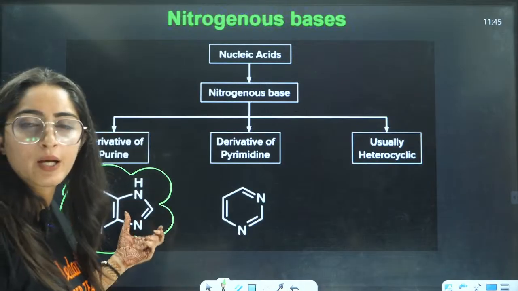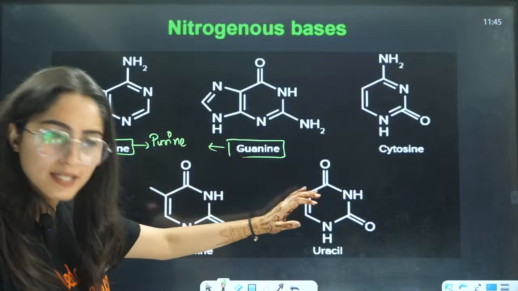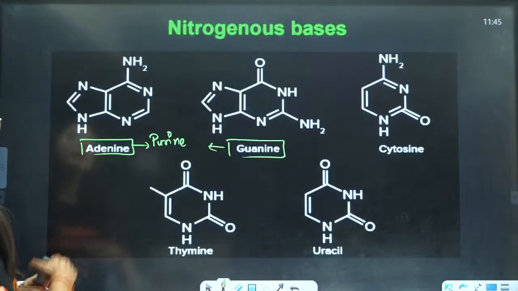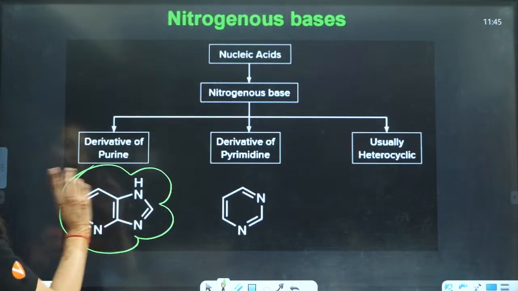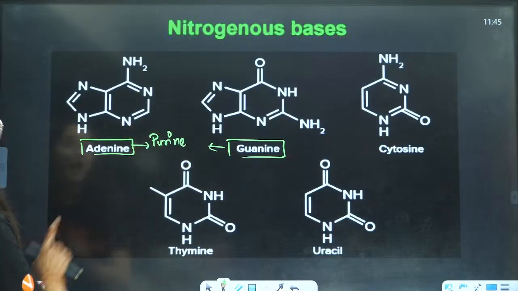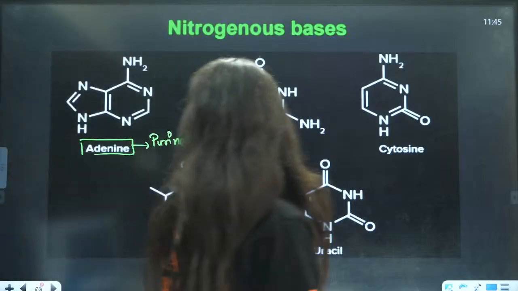Substituting different groups there, we got adenine and guanine. Substituting NH2 here, we got adenine, and substituting NH2 on this position and double bond O on this position, we got guanine.